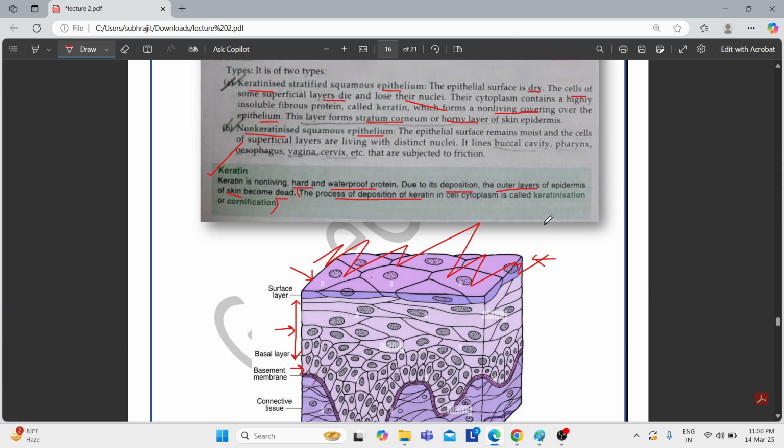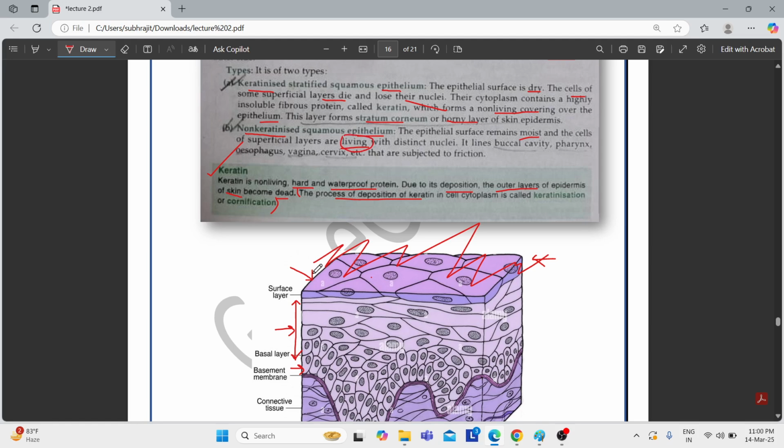But in the case of non-keratinized squamous epithelium, they remain moist. Why moist? Because there is no keratin, therefore no waterproof protein is present, and thus they remain moist. That means they remain hydrated due to the absence of keratin. And they are living. Why living? Since there is no keratin, there won't be any deposition of keratin, and therefore the layers will be living layers.